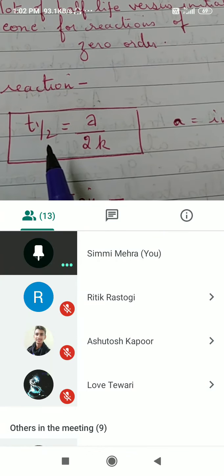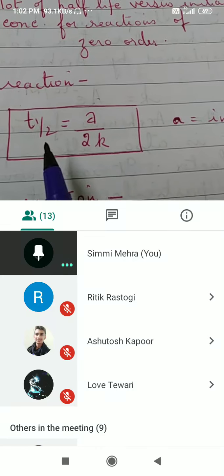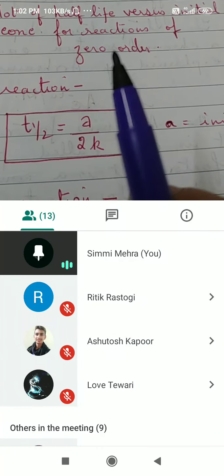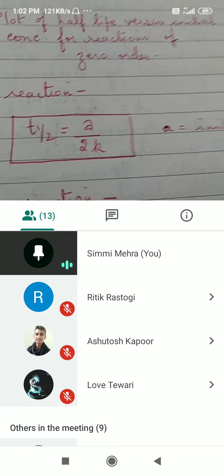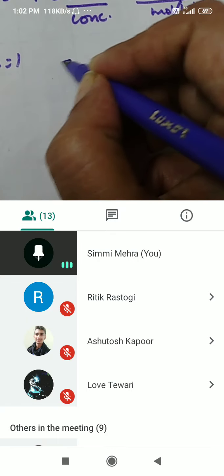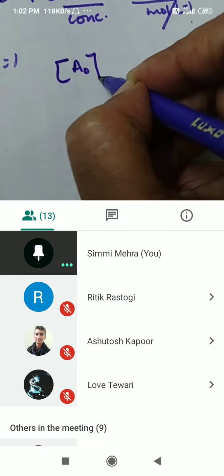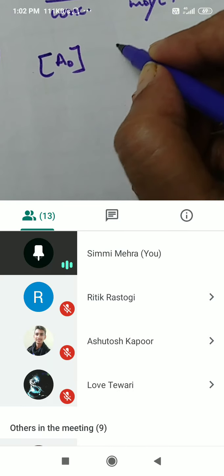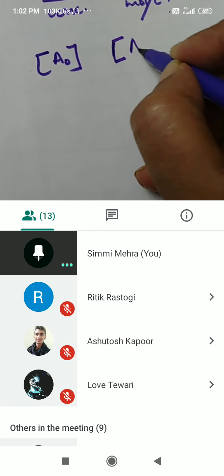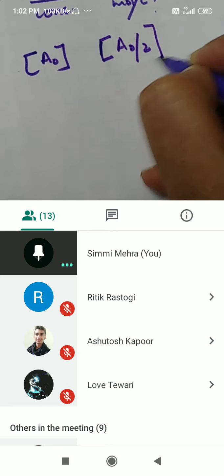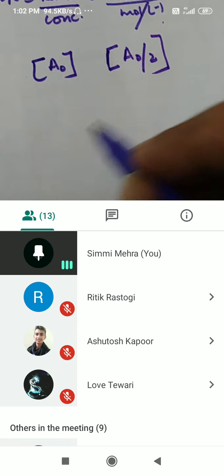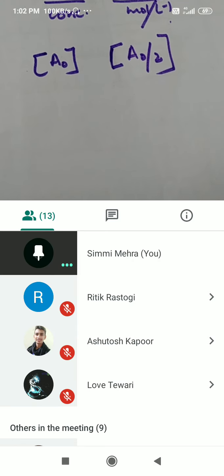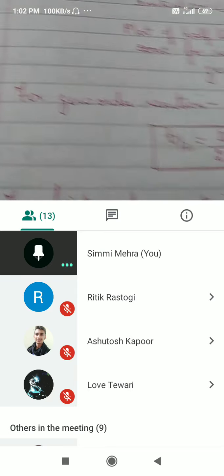Half-life. If A0 becomes A0 by 2, then the time taken for that will be T half.